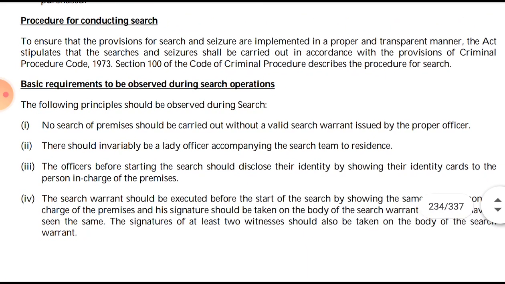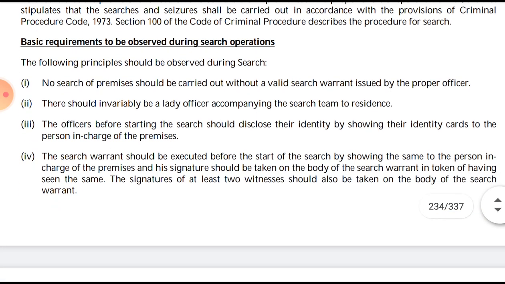This is also an interesting concept here. What is the search procedure? To ensure the provisions of search and seizure are implemented in a proper and transparent manner, the Act stipulates that the search and seizure shall be carried out in accordance with the provisions of the Criminal Procedure Code, 1973. Section 100 of the Code of Criminal Procedure, not of the GST Act, describes the procedure for the search.